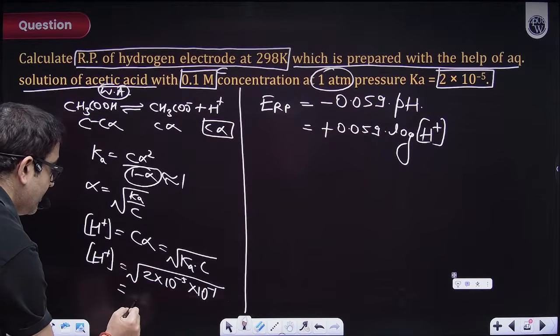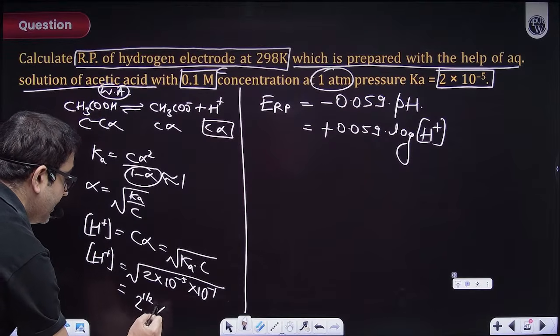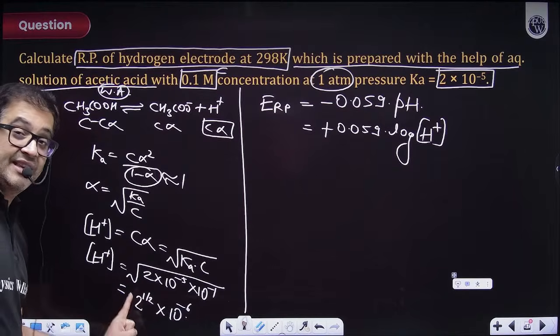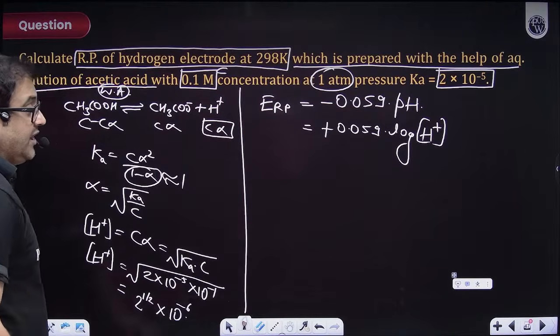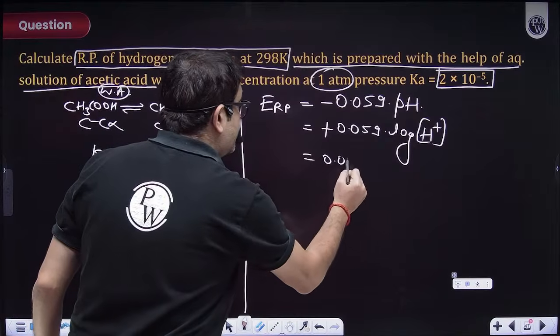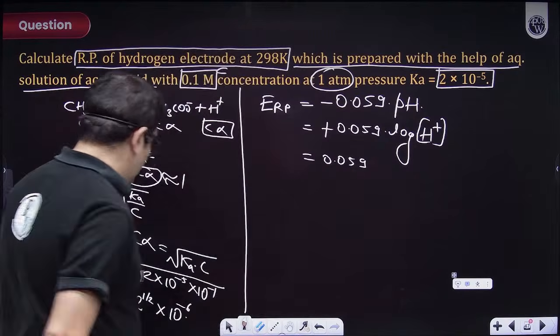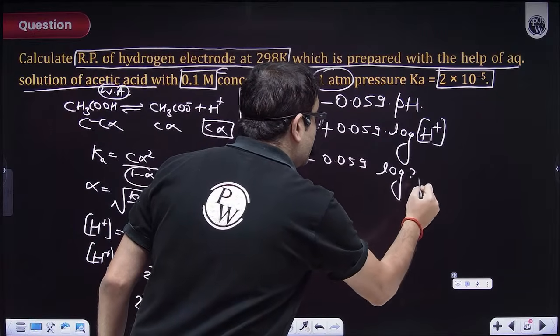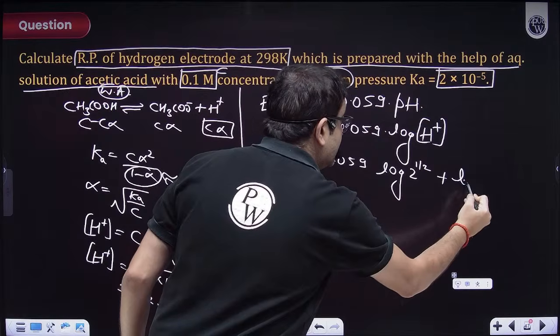So this is 2 raised to the power 1 by 2 into 10 raised to the power minus 3. Why am I writing like this? Because you have to take the log of this. So technically this will be 0.059 into log of A into B, as in log A plus log B.